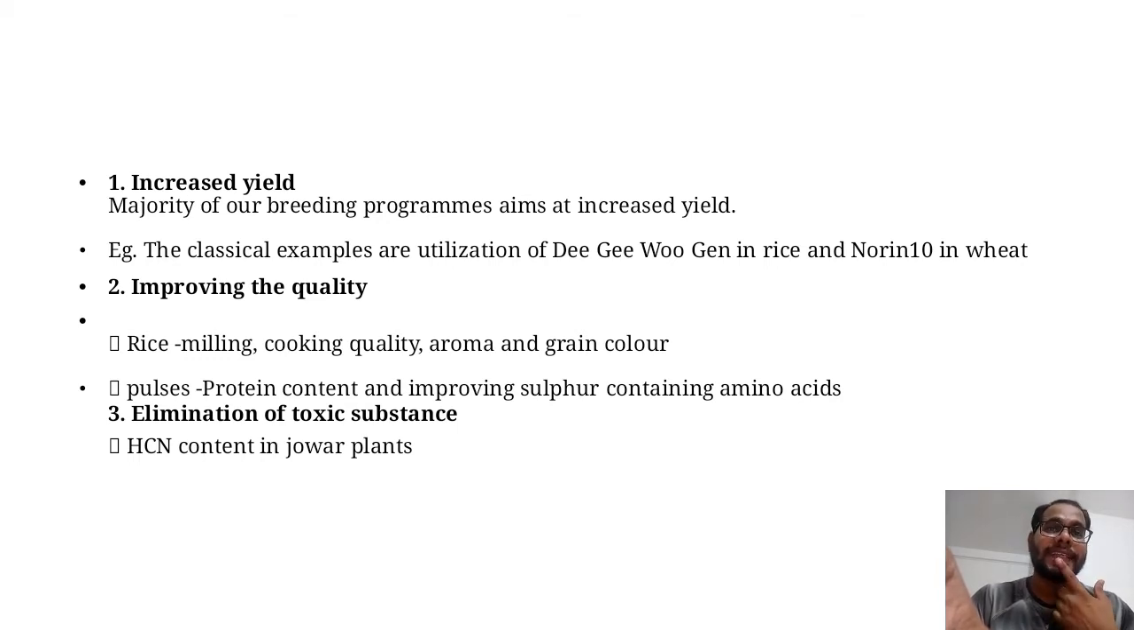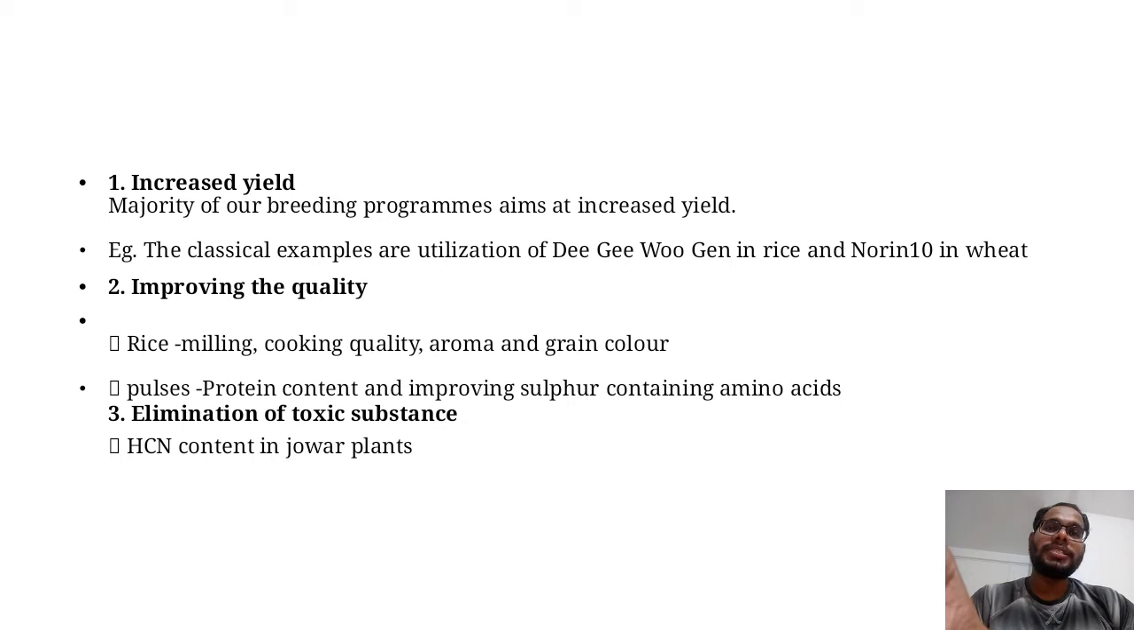So first is increasing the grain yield. Yield means what? Yield is the ultimate product of any crop plant: for cereals it is the grain, for pulses it is the pod, for oilseed crops it is oil, and for fodder crops it is fodder. So this pod, oil, fodder are the ultimate products, and we are increasing this ultimate product. That is the first objective, and these things we are increasing by plant breeding methods.